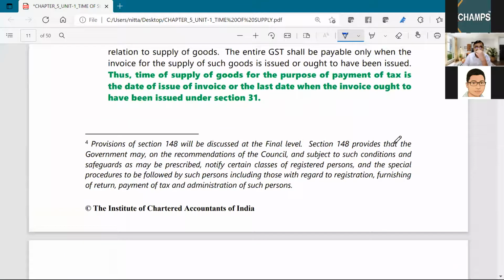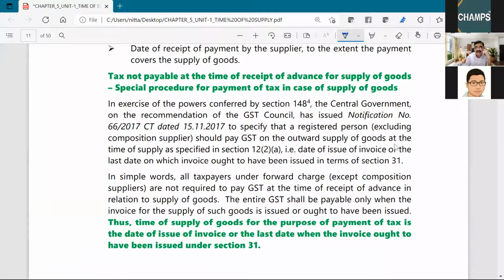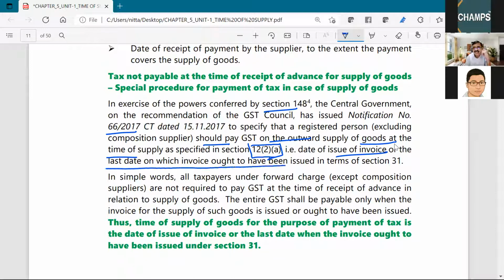We have learned that as per the powers conferred by section 148, central government has issued a notification number 66/2017, wherein it is stated that a registered person should pay GST on outward supply of goods at the time of supply as specified in 12(2)(a): date of issue of invoice or the last date on which the invoice ought to have been issued.